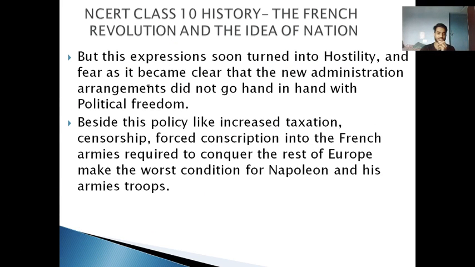But this expression soon turned into hostility and fear as it became clear that the new administrative arrangements did not go hand in hand with political freedom. Besides this, policies like increased taxation, censorship, and forced conscription into the French armies, required to conquer the rest of Europe, made the worst condition for Napoleon and his army troops.